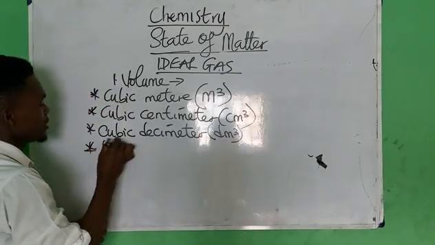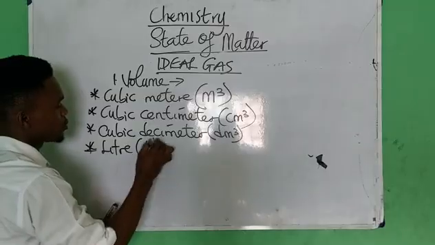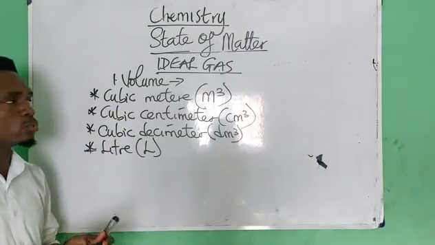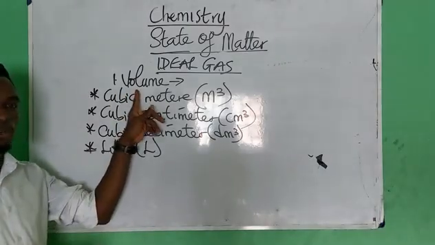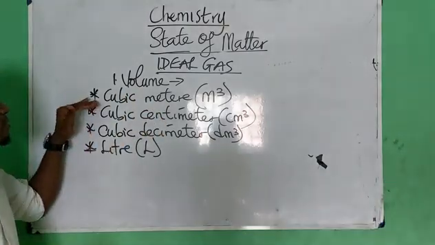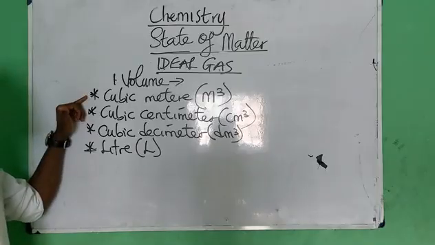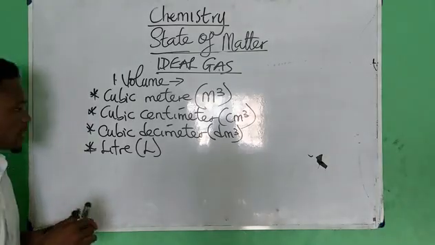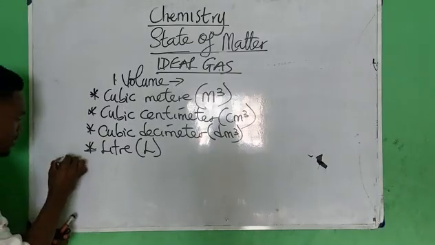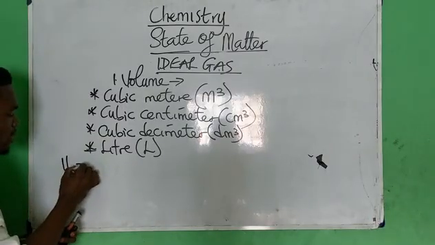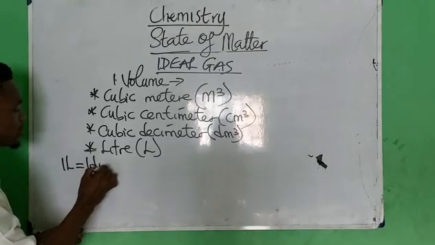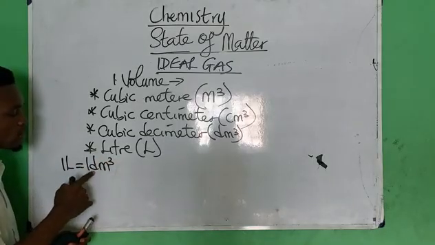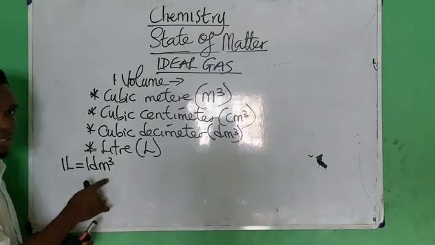Another one called liter, denoted as L. So these are the various SI units that can be used to denote volume. However, this first one is not commonly used because it is quite large. Now, take note of this. 1 liter is equivalent to 1 cubic decimeter.